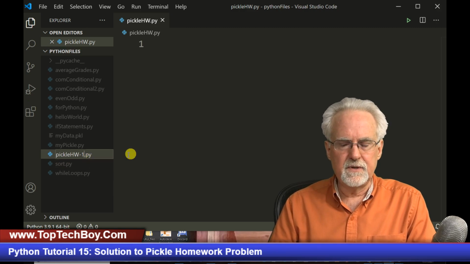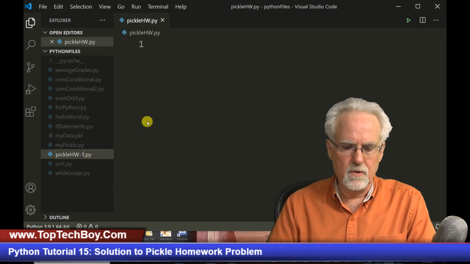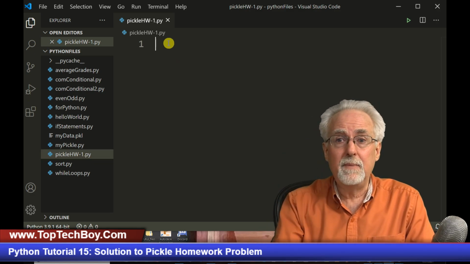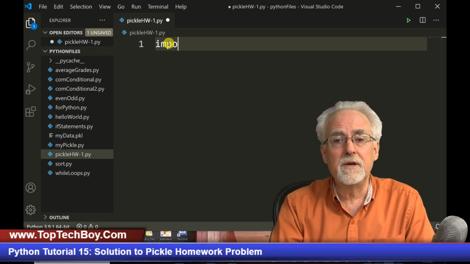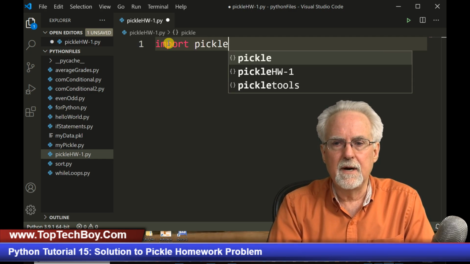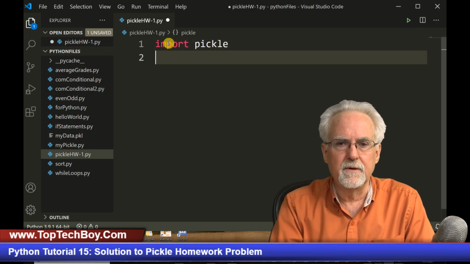And you see, instead of a space, I put a dash there. Again, don't put spaces in file names. All right, so we are going to be pickling. So the first thing we need to do is import the old pickle, and make sure you spell it right. Okay, import pickle, that looks pretty good.